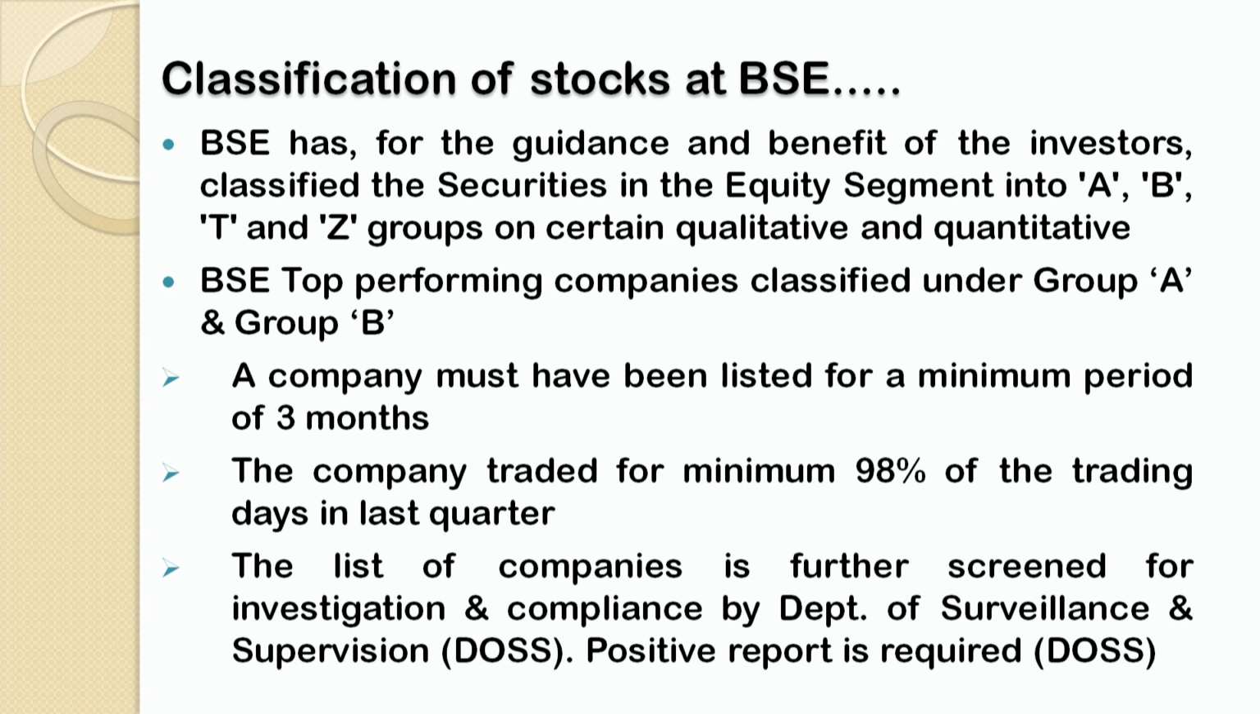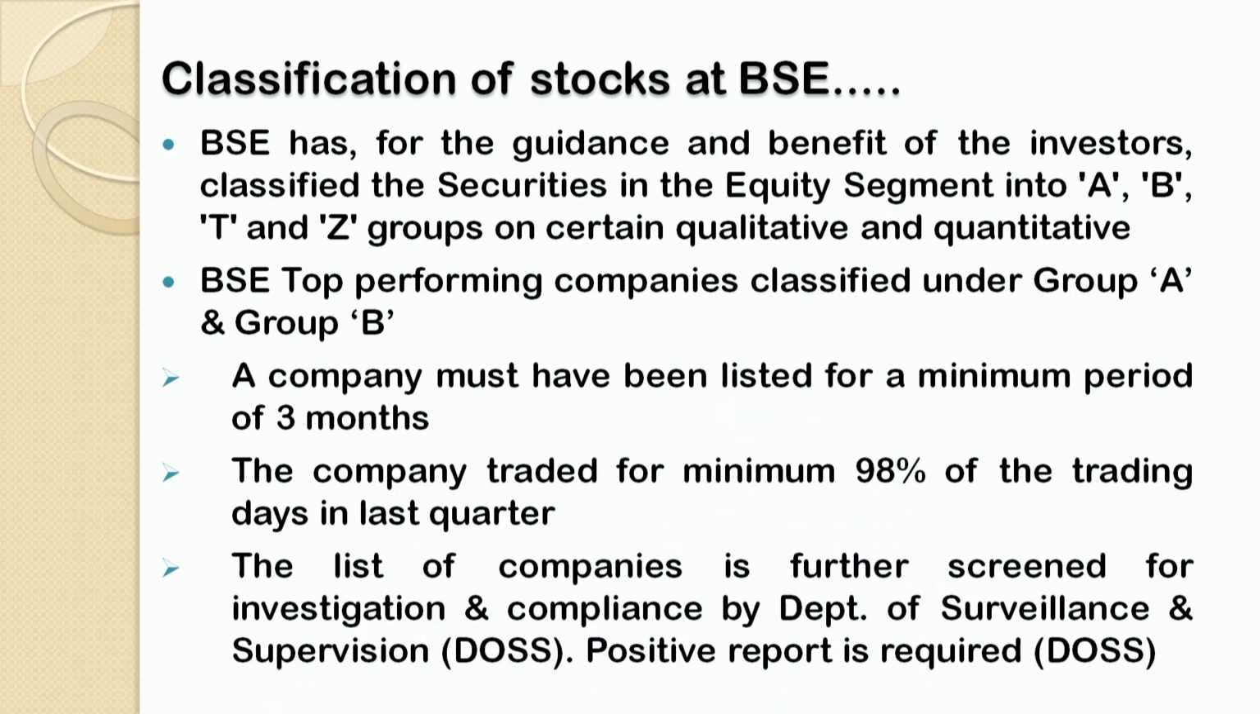Now, let us discuss the meaning of category A shares and category B shares, especially in the equity segment. A company, in order to get its securities listed in category A or category B at Bombay Stock Exchange, must fulfill three important conditions. And those conditions are: point number one, a company must have been listed for a minimum period of 3 months.